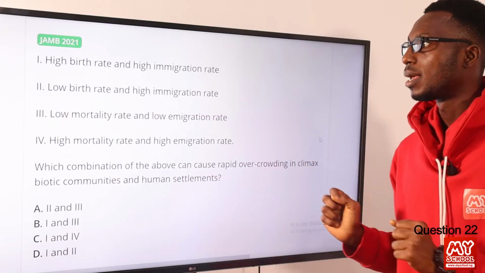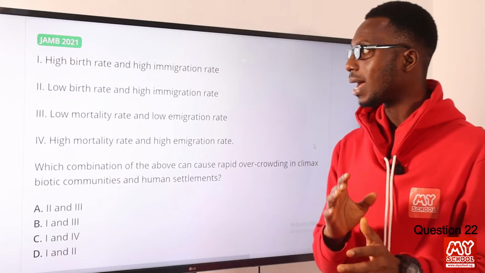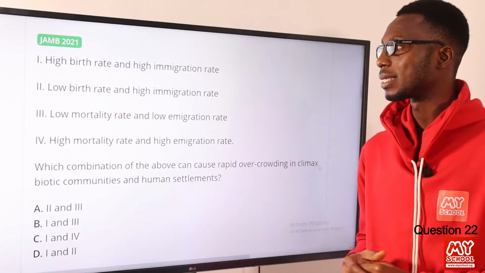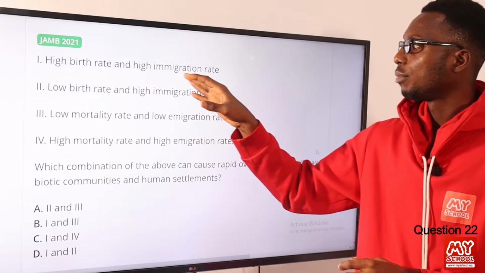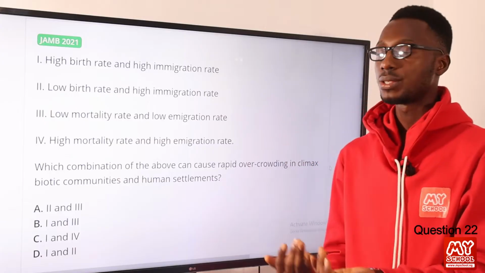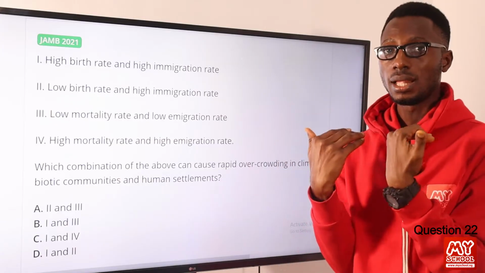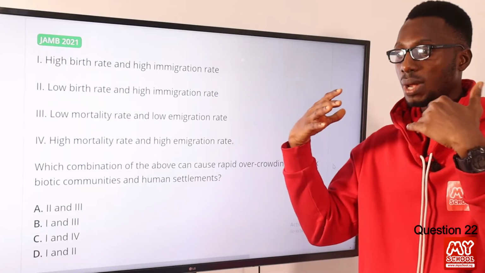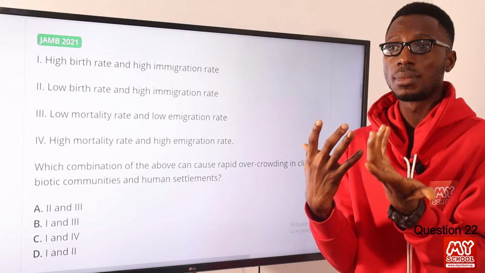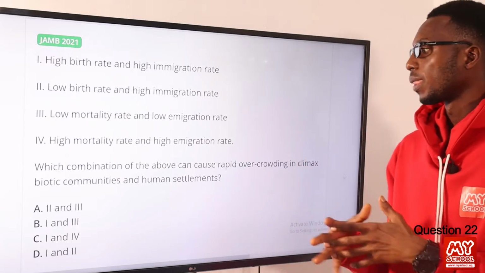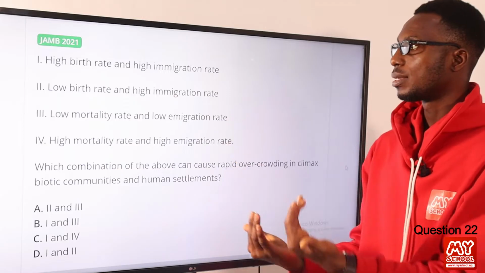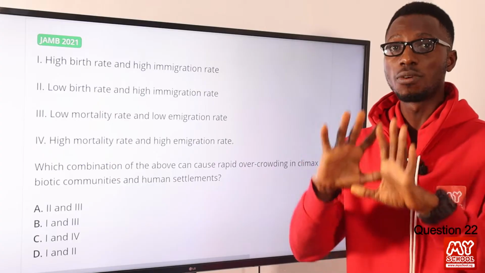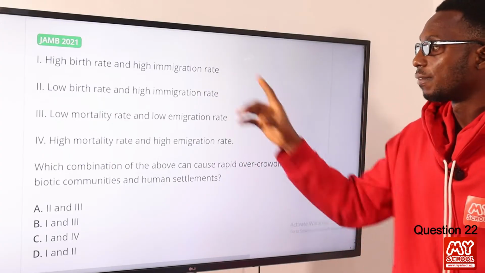So let's look at statement I. We have high birth rate and high immigration rate. High birth rate means reproduction is occurring very fast. Then we have high immigration rate. That means there is an inflow of organisms, of humans in this case study. So humans keep coming in because that particular habitat is deemed comfortable, suitable for establishment there. So once birth rate is increasing and people are still coming in, definitely you are going to notice overcrowding. So statement I is very valuable for this combo.